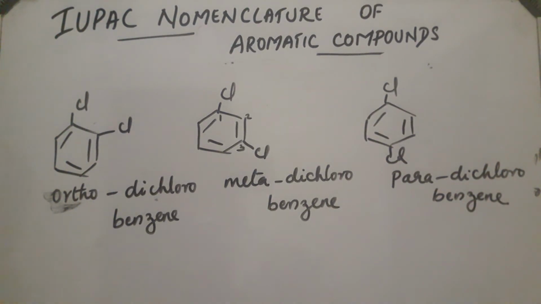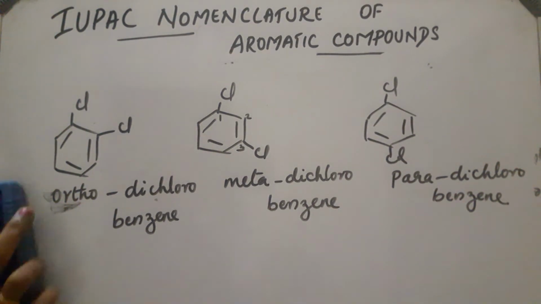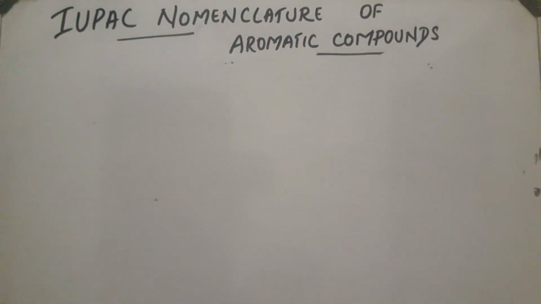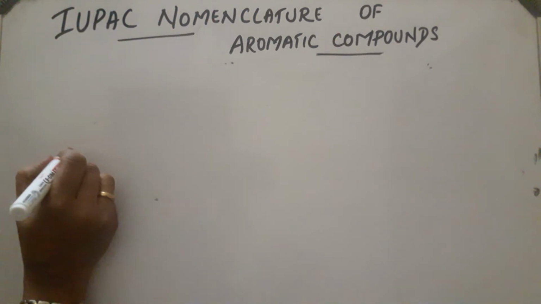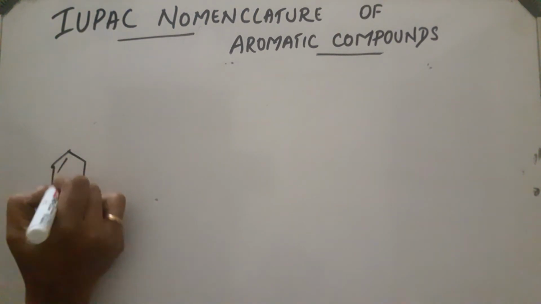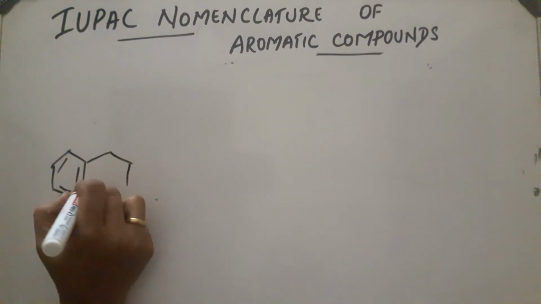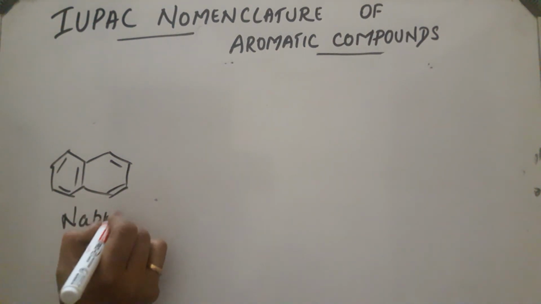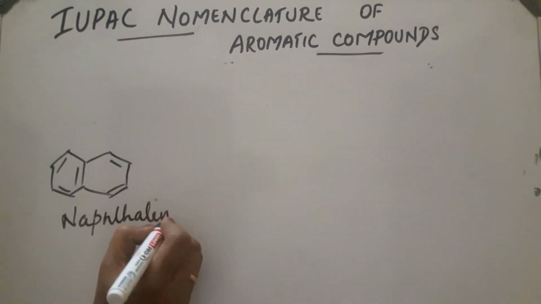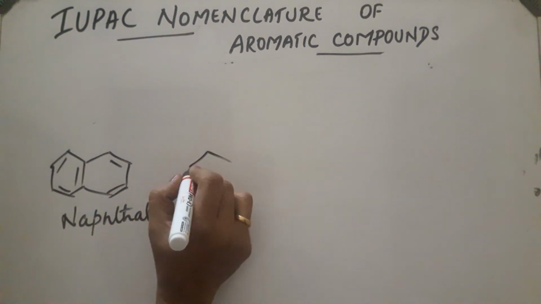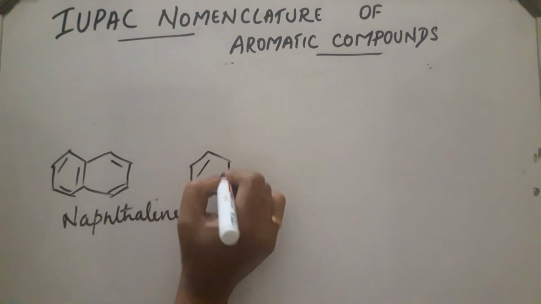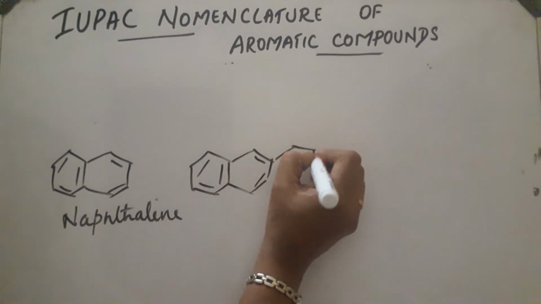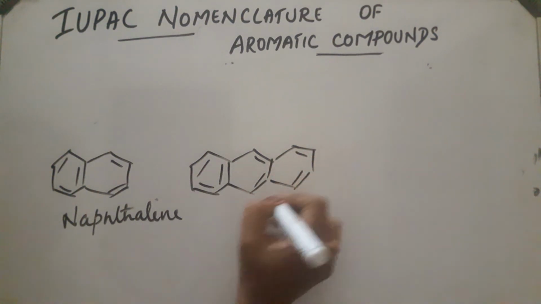Okay. Now, if the rings are fused, if the two benzene rings are fused like this, they are called naphthalene. Now, next, if three rings are fused like this, they are called anthracene.